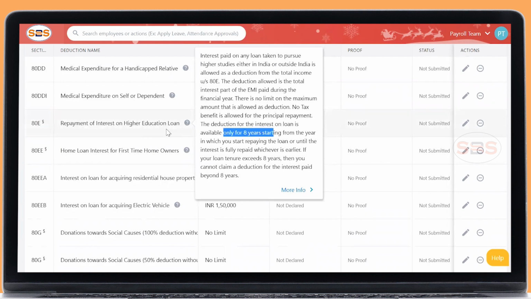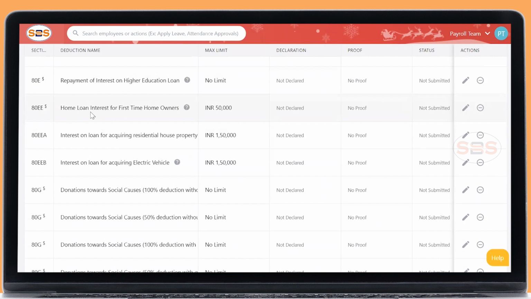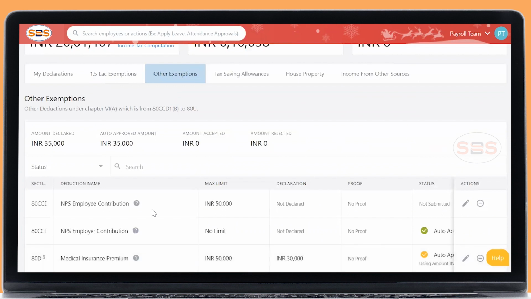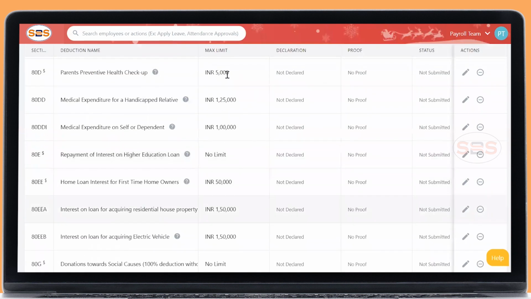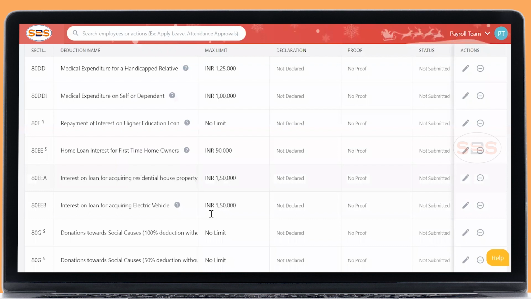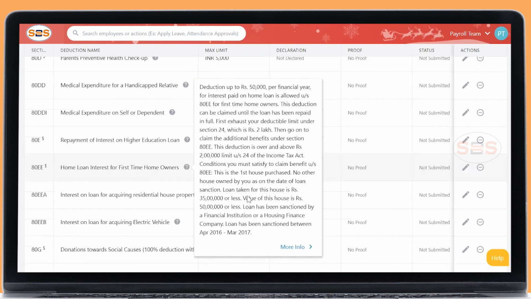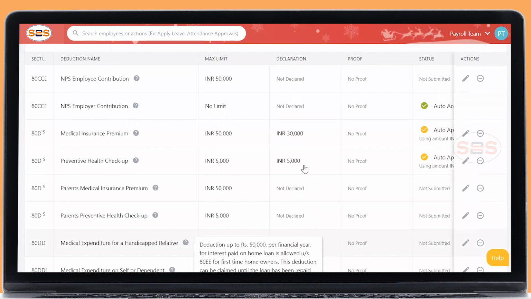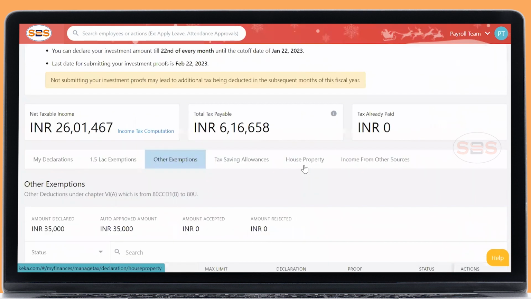Coming to home loan again, you have already declared your principal value in this particular 1.5. And your interest can be declared here, but you need to satisfy these conditions. Number one, you need to be a first-time owner. Number two, the interest value should be declared first and exhausted in the house property section. There is section 24, in which you need to declare it and exhaust your 2 lakhs first. Suppose your interest value is 4 lakhs. Out of 4 lakhs, you can declare 2 lakhs here.